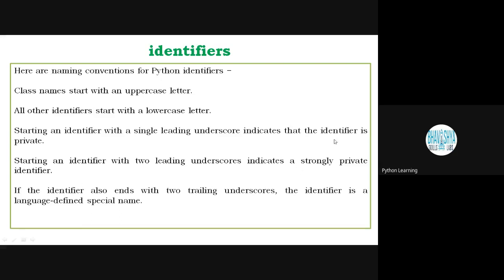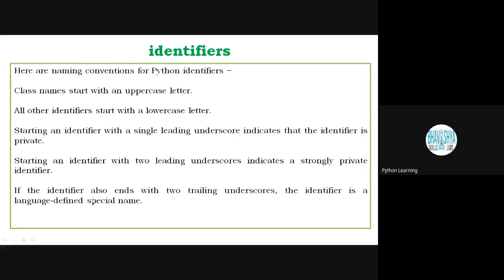Now, the difference between strongly private and private is related to some additional restrictions only, nothing else. In Python, if you start with an underscore and if a double underscore is there, both mean different things, nothing else.